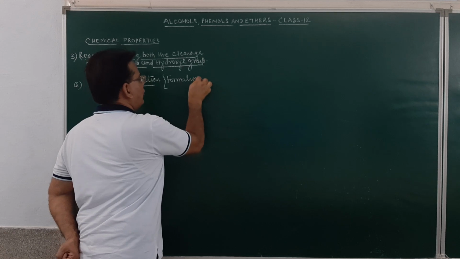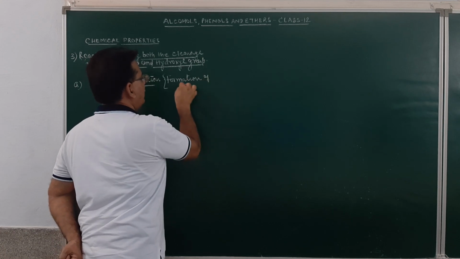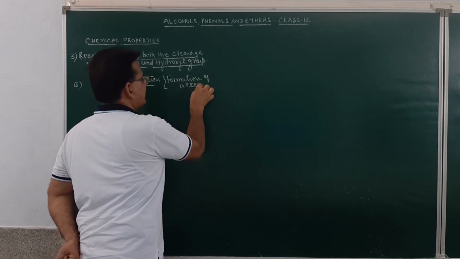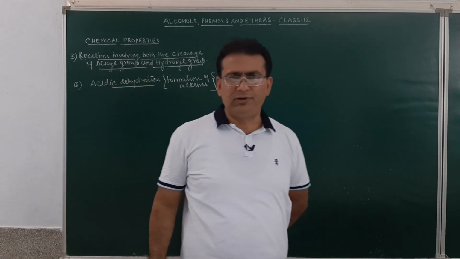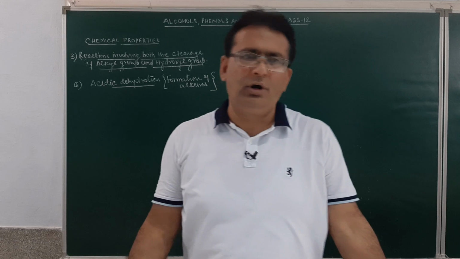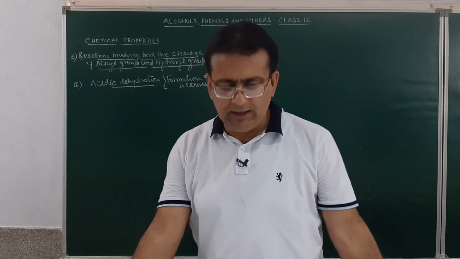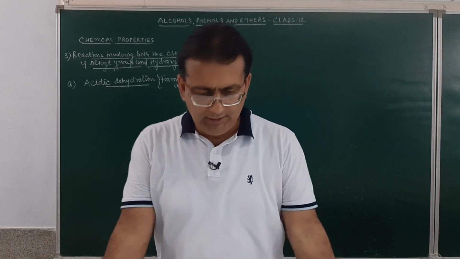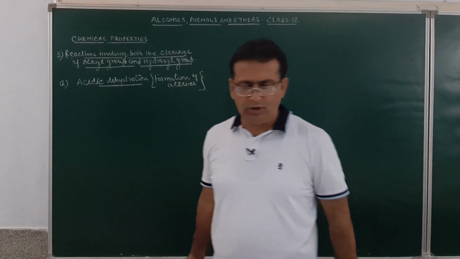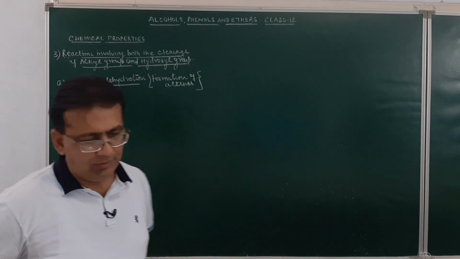Am I clear? So, if you take alcohols on dehydration in the presence of concentrated sulfuric acid, it will result in the formation of alkene molecules.